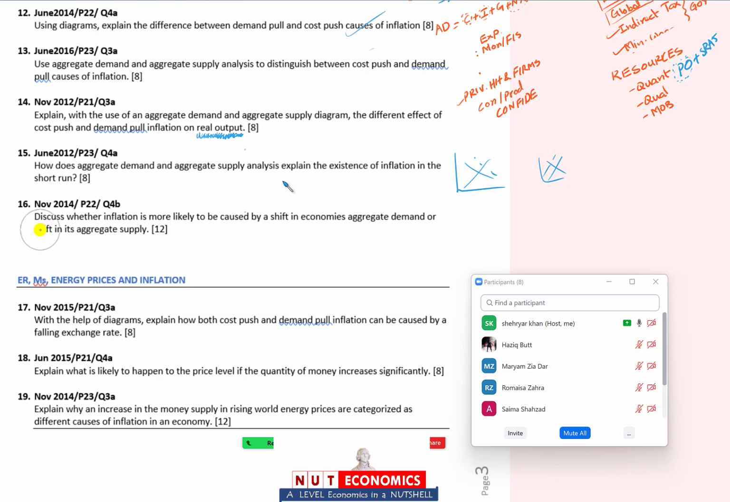And then 2014, discuss whether inflation is more likely to be caused by a shift in the economy's aggregate demand or a shift in the economy's aggregate supply. Now you will start this one in the same way. There are two types of inflation, demand pull and cost push inflation. Demand pull inflation is the inflation that is caused by an increase in aggregate demand. Explain it through this graph.